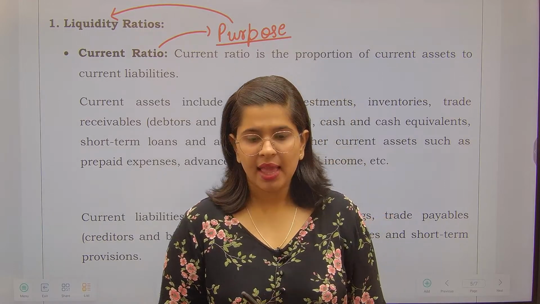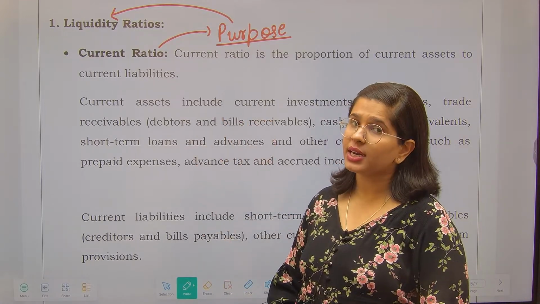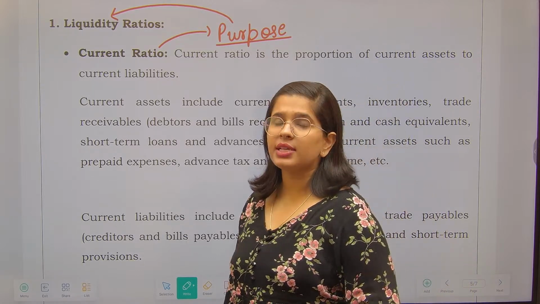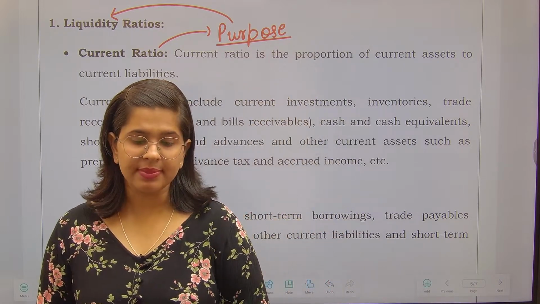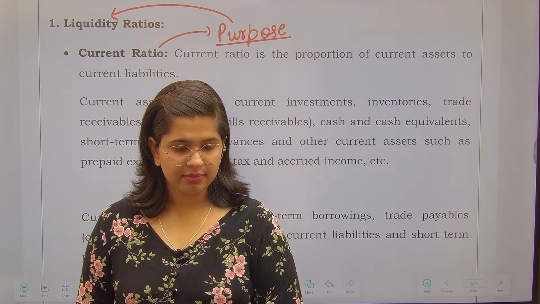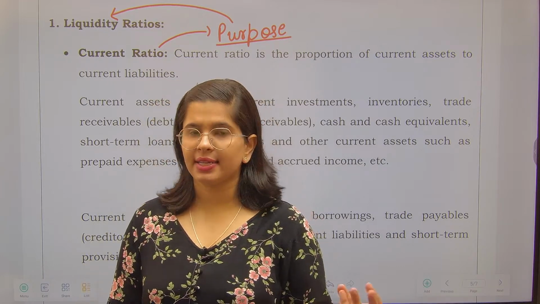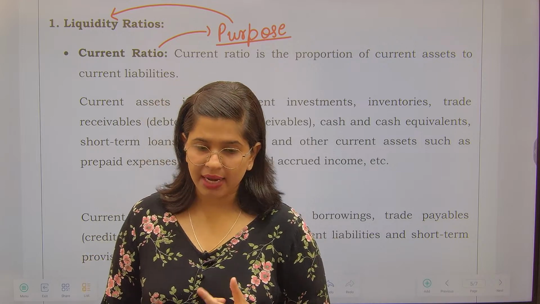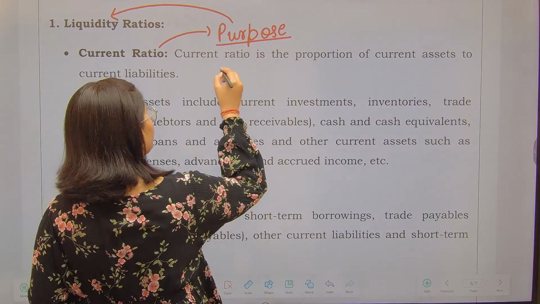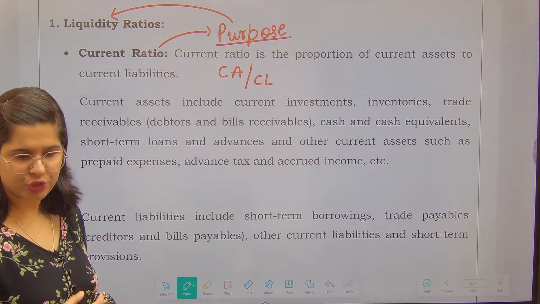Okay? Acha, tell me one thing. If I have to classify the current ratio in traditional terms, then what kind of ratio will it be? Anyone? It will be a balance sheet ratio, because both the terms, current assets as well as current liabilities, are taken from the balance sheet. Now let's see, current ratio is what? Current assets to current liabilities. Current assets divided by current liabilities. This is the ratio.